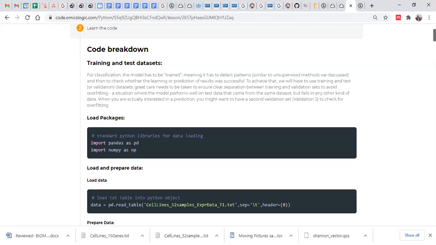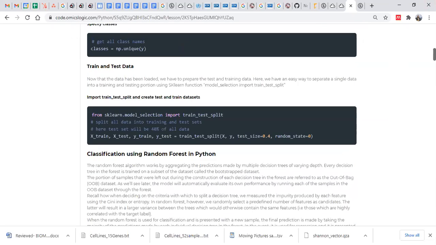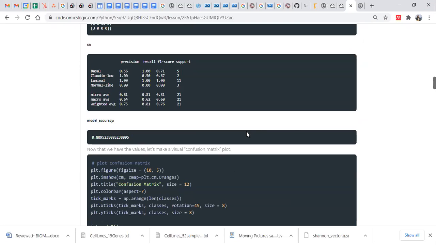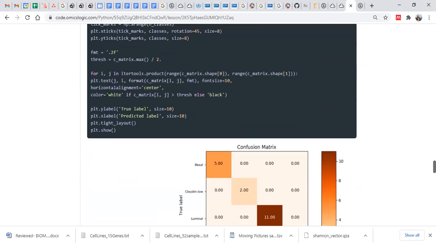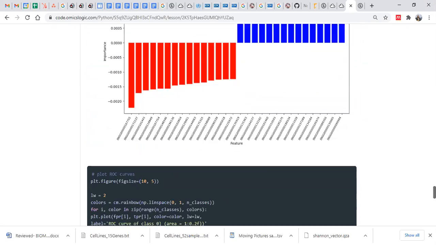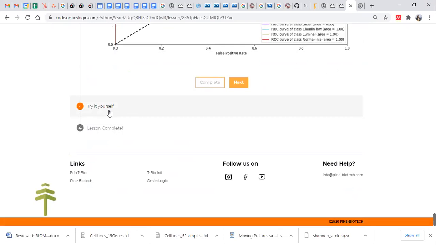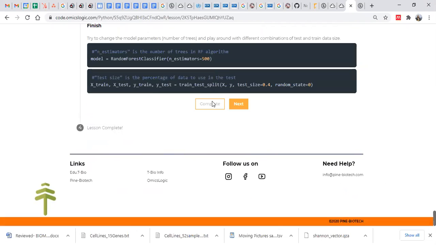Most of the algorithms that many people currently use for supervised machine learning are in Python, so they prefer it.